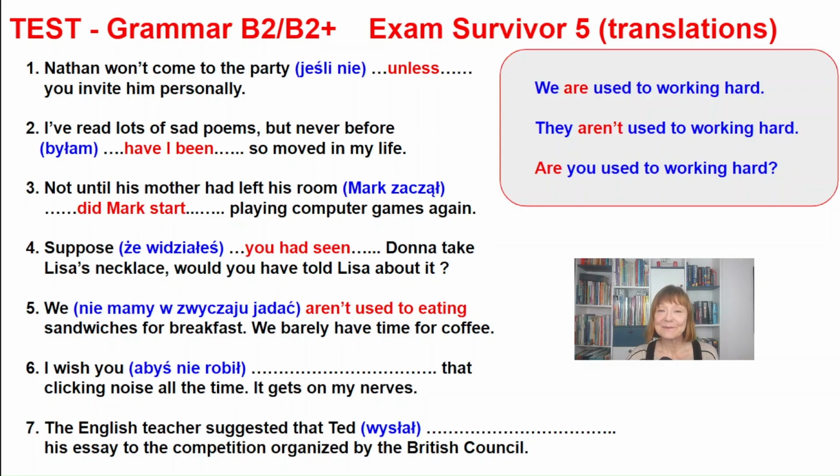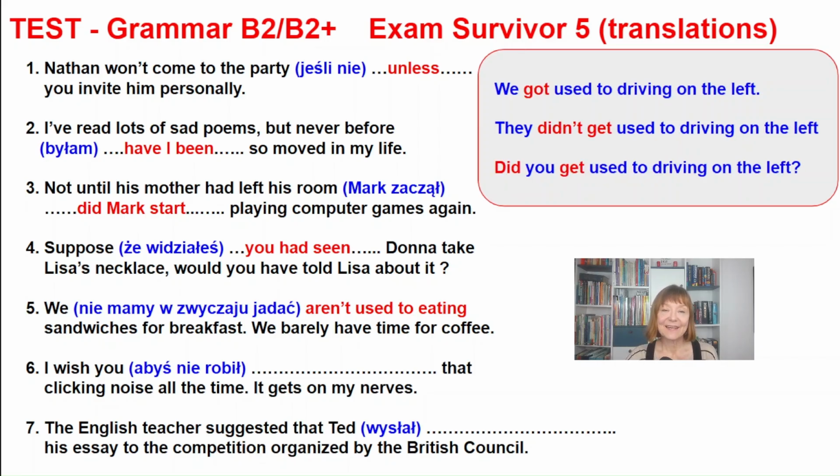Let's study the examples with the verb to be. We are used to working hard. They aren't used to working hard. And are you used to working hard? So inversion everywhere. And with get, we got used to driving on the left. They didn't get used to driving on the left. And did you get used to driving on the left? And then we had to use the auxiliary did.